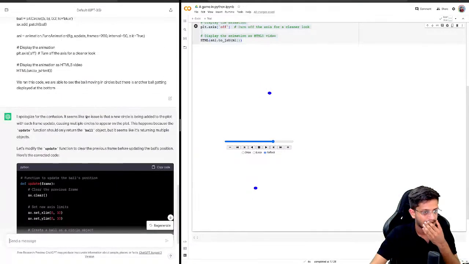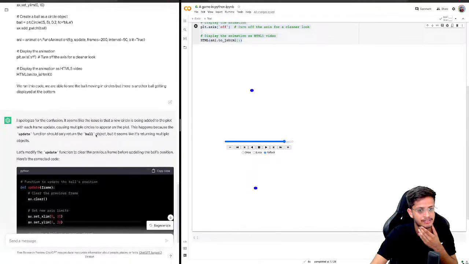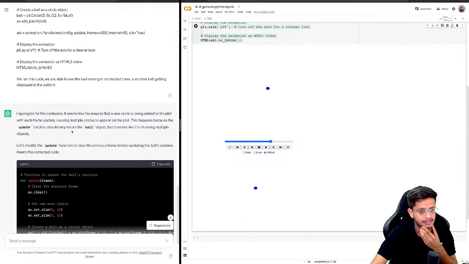So I apologize for the confusion. It seems like the issue is that the new circle is being added to the plot with each frame update, causing multiple circles. No, no, no, that's not the issue.